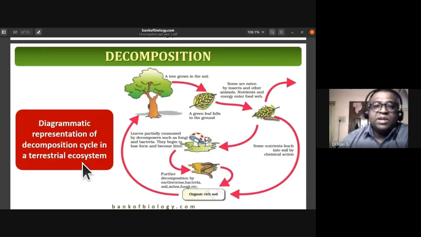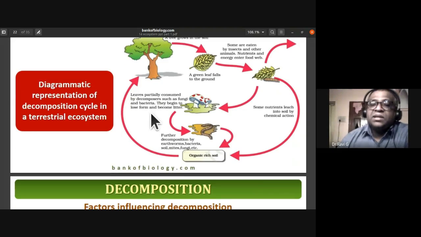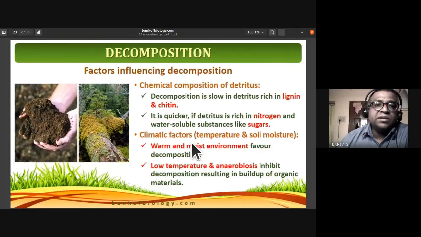Okay, so this is the diagrammatic representation of the decomposition cycle in a terrestrial ecosystem. A green leaf falls to the ground as leaf litter. Some is eaten by insects and other animals, and nutrients and energy enter the food chain. The leaf litter is also partially consumed and decomposed by fungi and bacteria. They begin to lose form and become litter. Whereas in the other step, some nutrients leach into the soil by chemical action and provide organic matter to the soil.